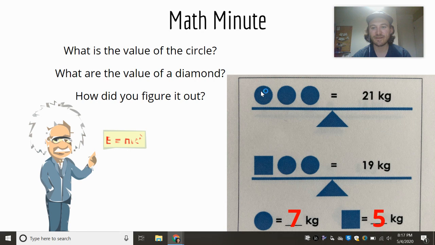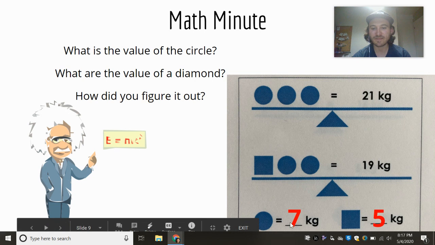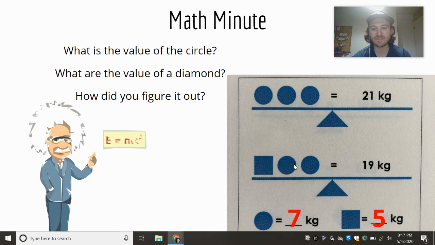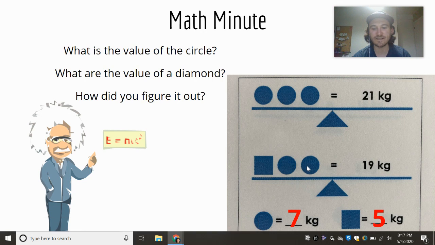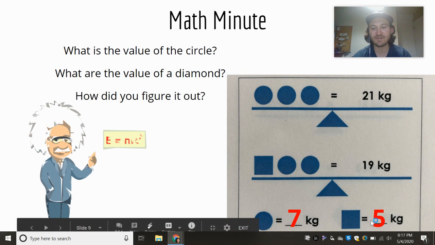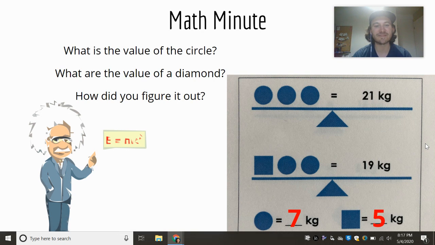First thing you do, 21 kilograms divided by 3, because there's 3 circles, equals 7. So you get that 7 kilograms there. Now we know that these 2 circles here are 7 kilograms each. So that's 7, 14. Then we're just thinking 14 plus a square equals 19. Well, we know 14 and then 5 more with the square will give us 19 as our final answer. So 7 and 5 kilograms.